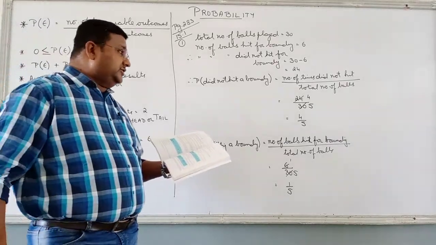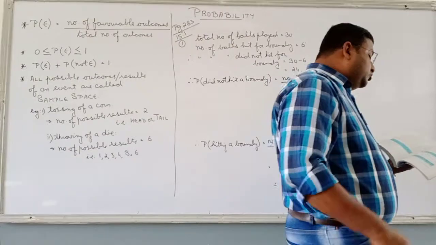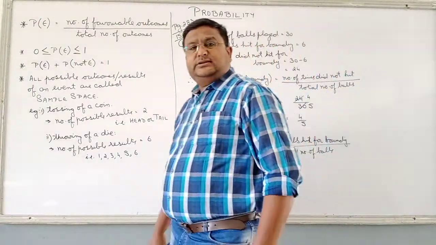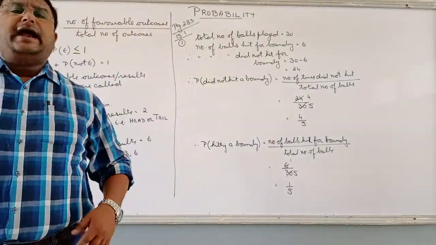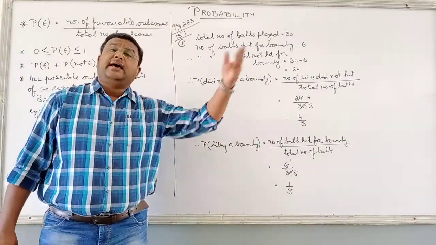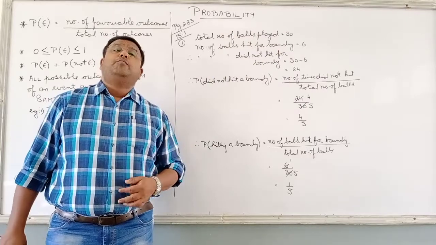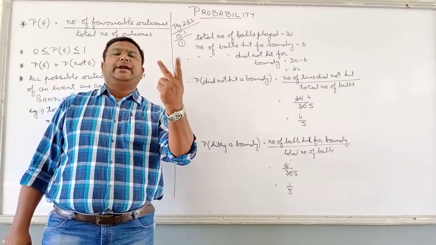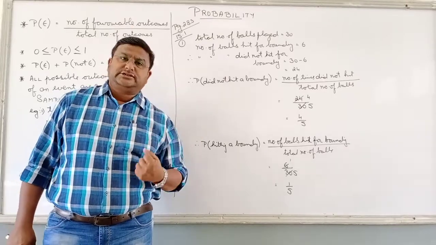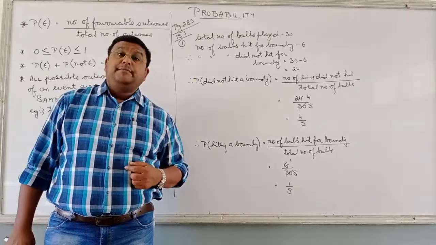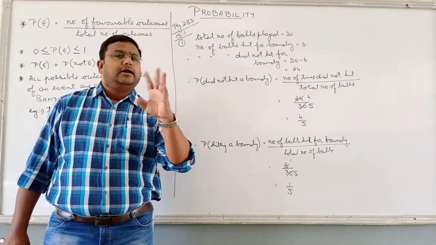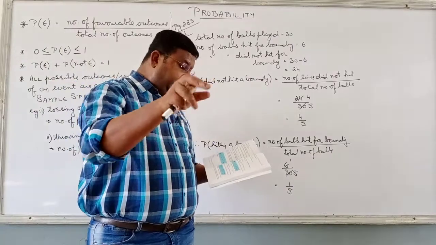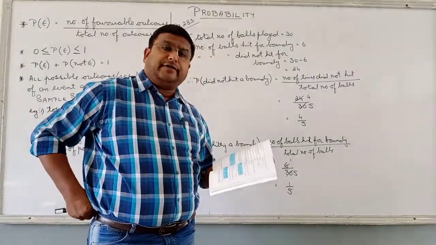Take a look at the second question. 1500 families with 2 children were selected. All of you are living in families. Yes, you have a father, mother, and you might have a brother or a sister, elder or younger. Maybe both of you are girls, yes, 2 children are there. Maybe both of you are boys. Maybe one boy and one girl. Possible? So he says 1500 families with 2 children were selected, and the following data were recorded.